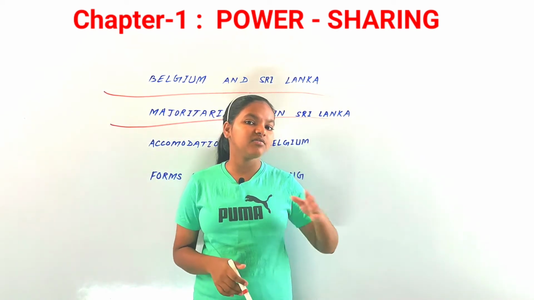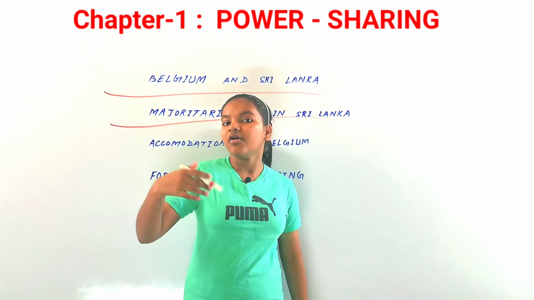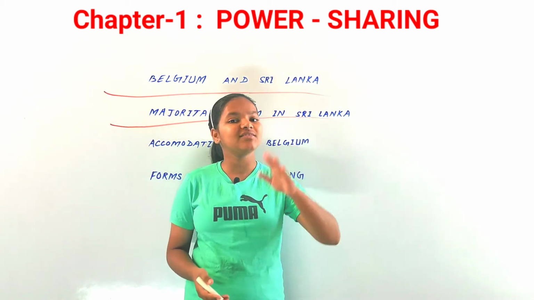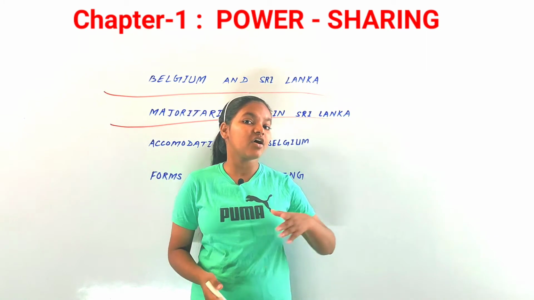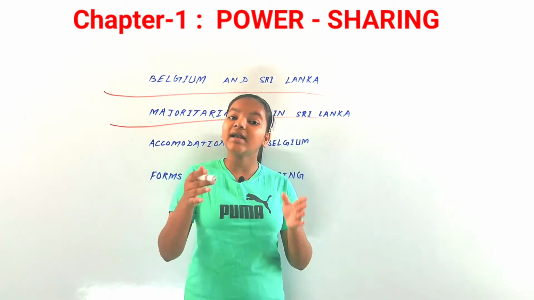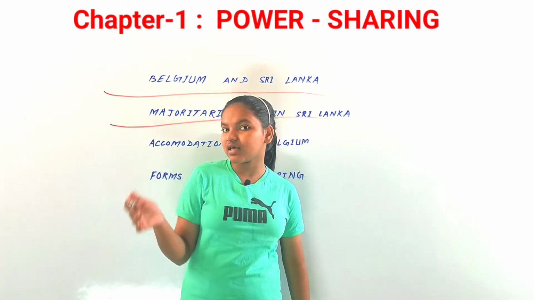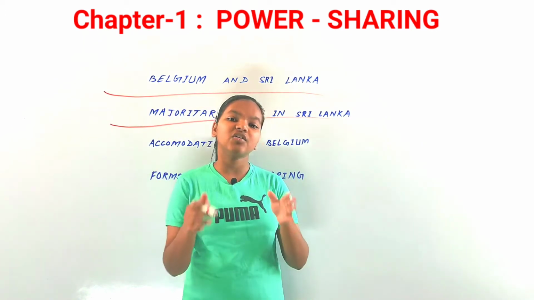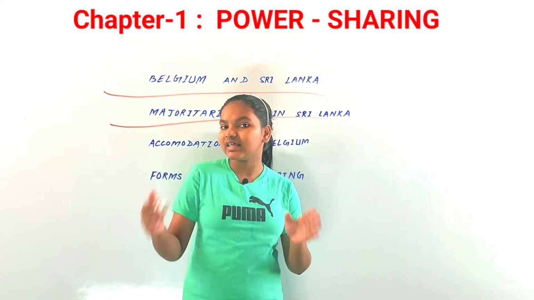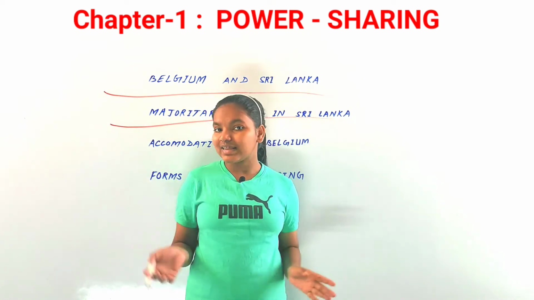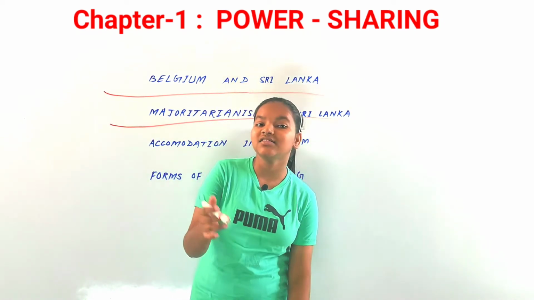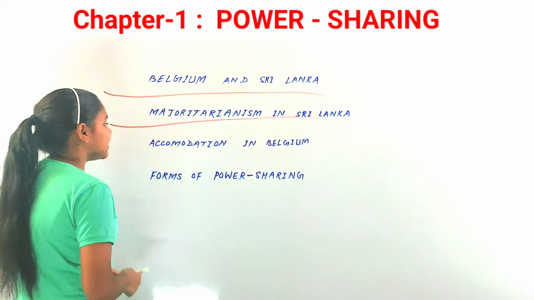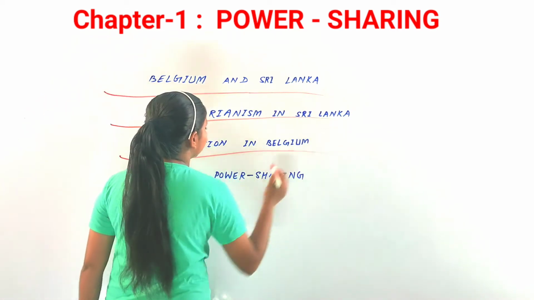Now that group of Tamil speakers who were fighting the civil war were now being suppressed, and many people had lost their livelihoods. So that is how it was settled in Sri Lanka. Now that was a method. You could say that there wasn't any kind of power sharing in this, and that led to a very intense situation. Now let us discuss Belgium with our next topic, that is accommodation in Belgium.